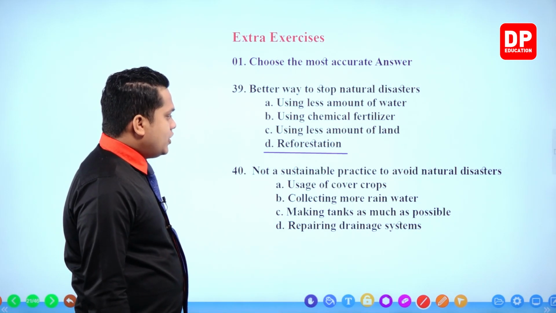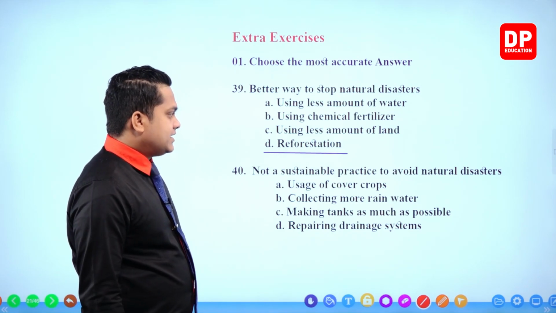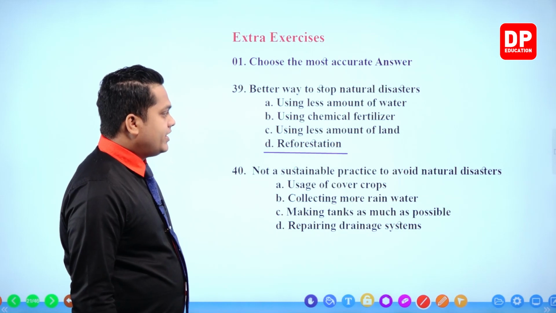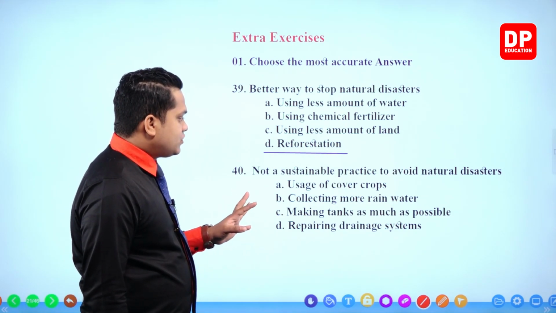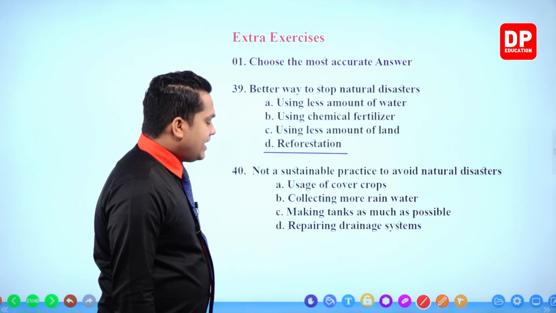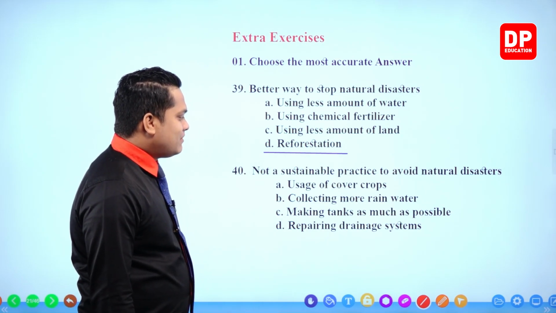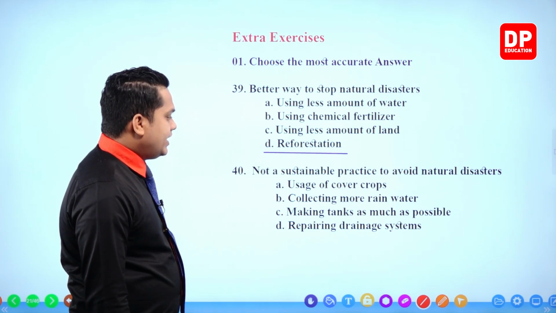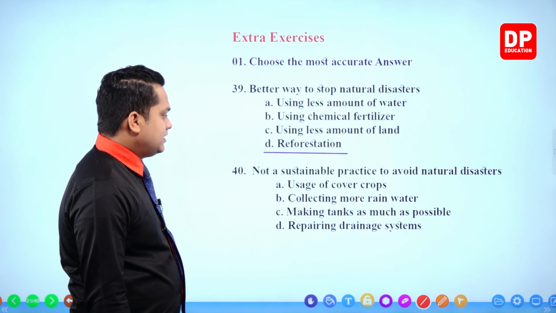Next one. Not a sustainable practice to avoid natural disasters. Number 1, usage of cover crops. Collecting more rainwater. Making tanks as much as possible. Repairing drainage systems. Which is not a sustainable practice?